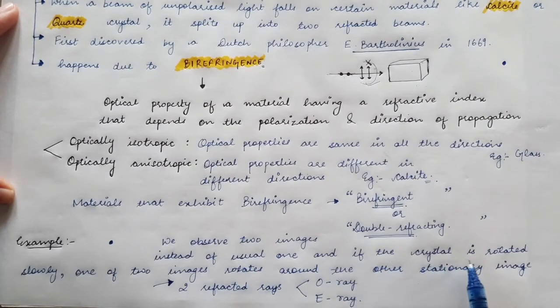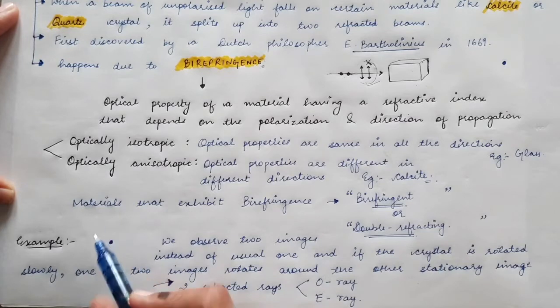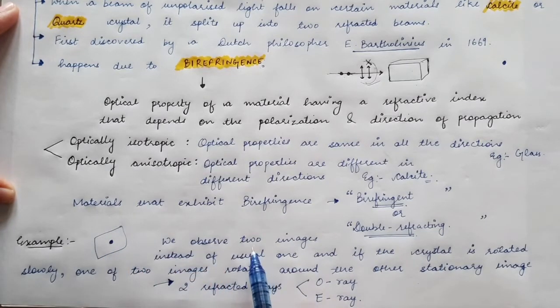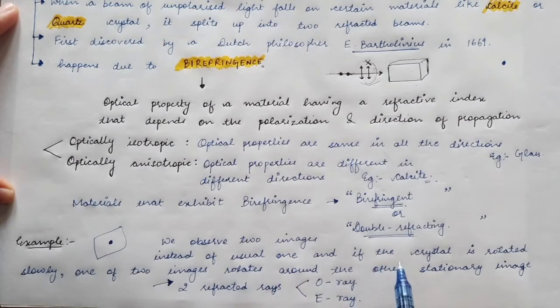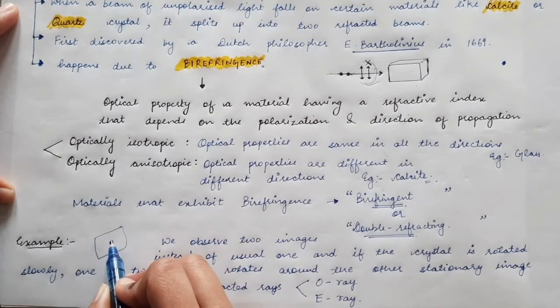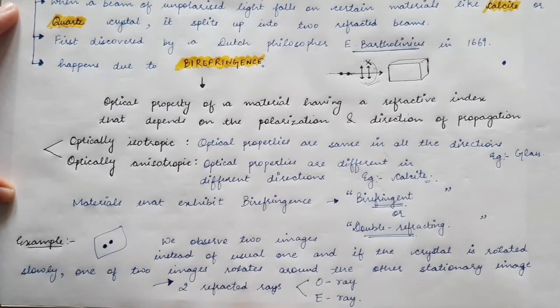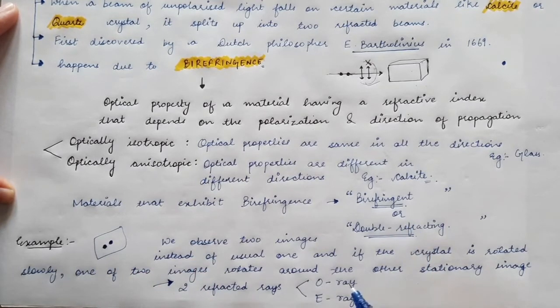First you place the calcite crystal over this dot and you see two images instead of the usual one image. Now what if you rotate this crystal?